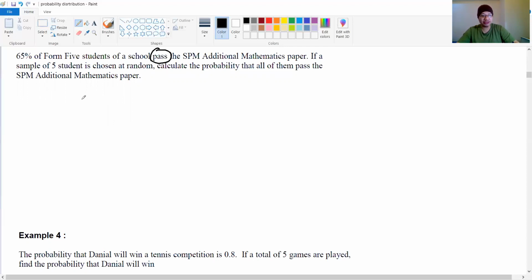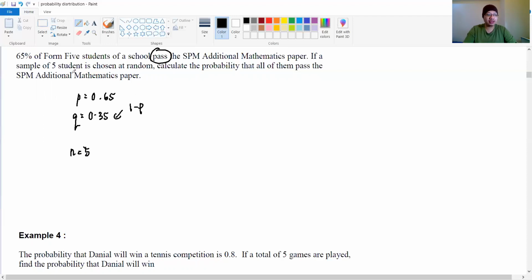Okay, pass the paper. So your P is 0.65 because 65% equals 0.65. Now the probability of students failing the paper will be 0.35. How do I get that value? 1 minus P. If a sample of 5 students, that means your N, not R, N, your sample space, equals 5.